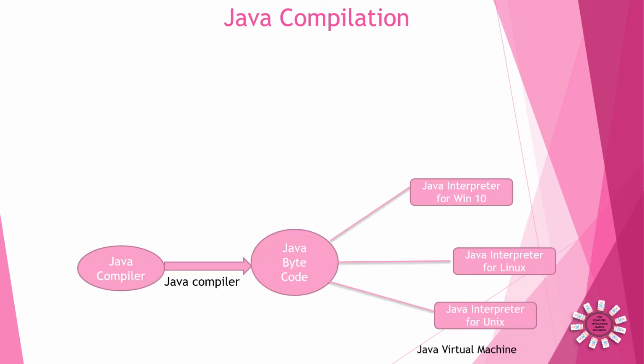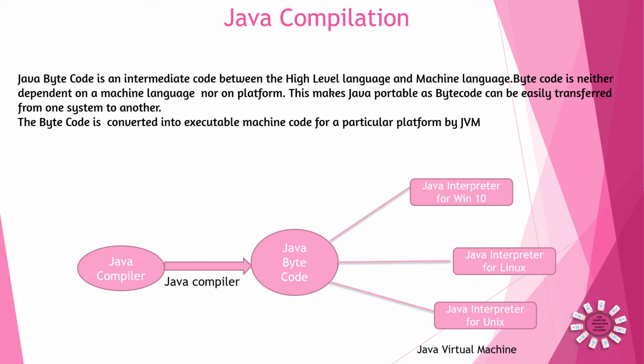But in Java, we have both the compiler and the interpreter. First, the source code or Java code is compiled into Java bytecode. Java bytecode is an intermediate between the high-level language and machine language. It is not machine dependent, and it doesn't depend on a platform. So this feature makes Java extremely portable, as bytecode can be transferred from one computer to another easily. After the bytecode is created, the Java interpreter, also known as the Java Virtual Machine, JVM,